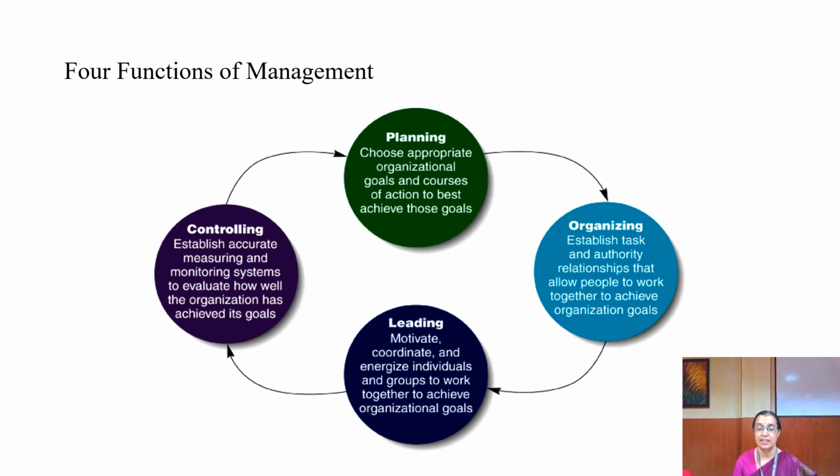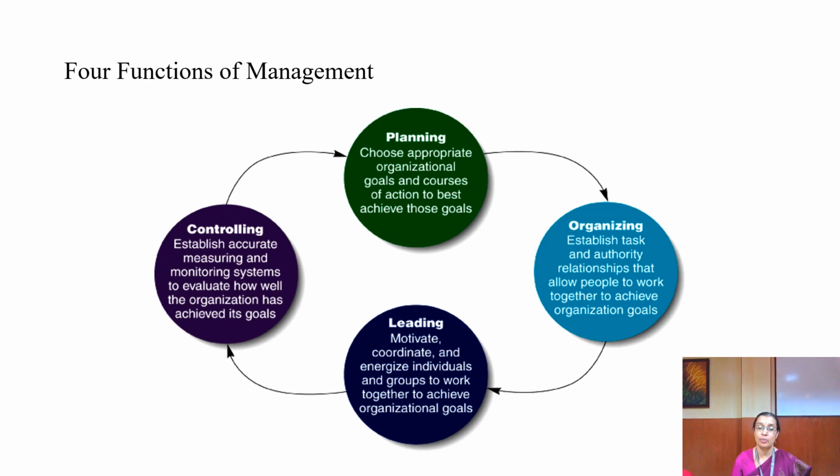Planning means a course of action. Let me make it a little more clear. Planning happens at different levels: at the organizational level, at the department level, and at the individual level. Individuals have to plan how exactly they are going to do the work. When all the people in the department have a plan, that planning will help the department achieve its goal. When all the departments plan in an appropriate manner, finally the organization is able to achieve its goal. So that is what planning is all about. At different levels, there should be some kind of a course of action. That is planning.